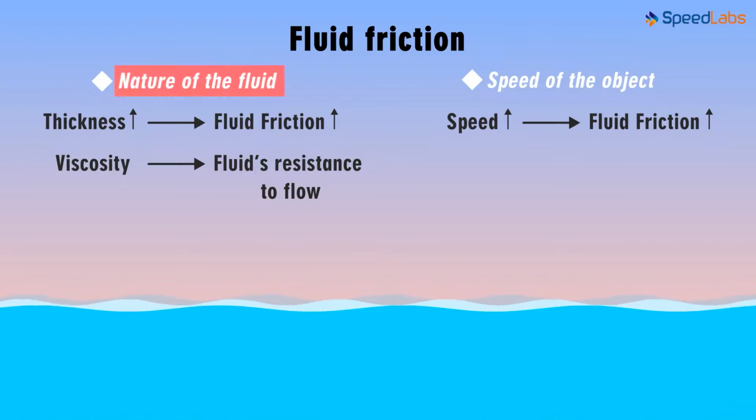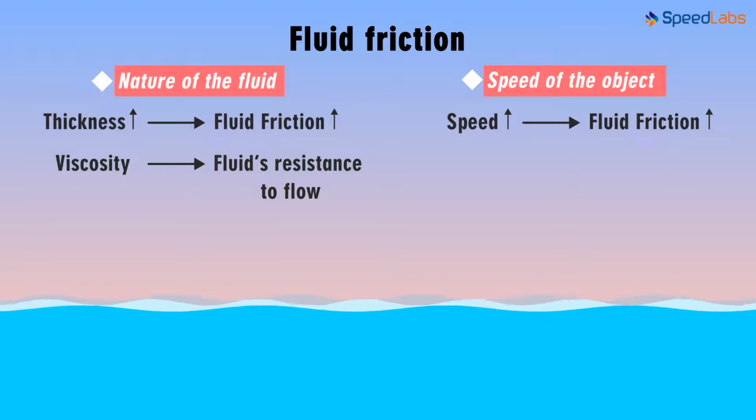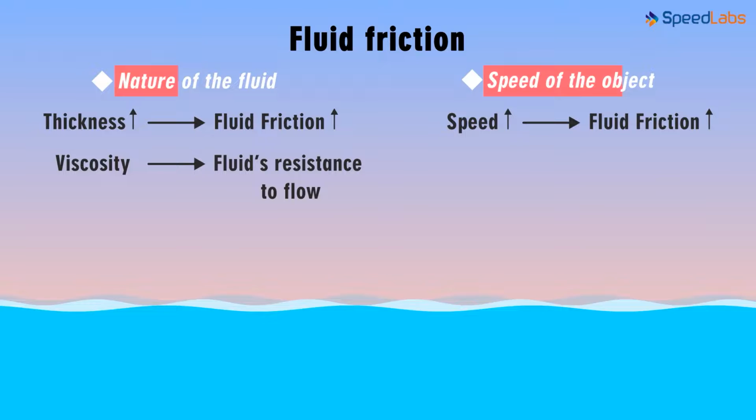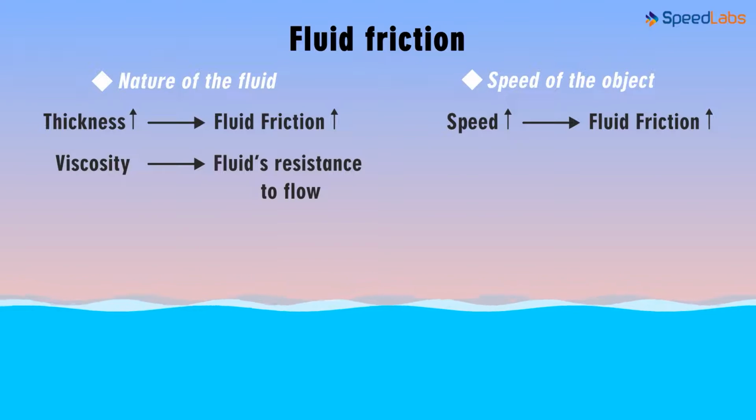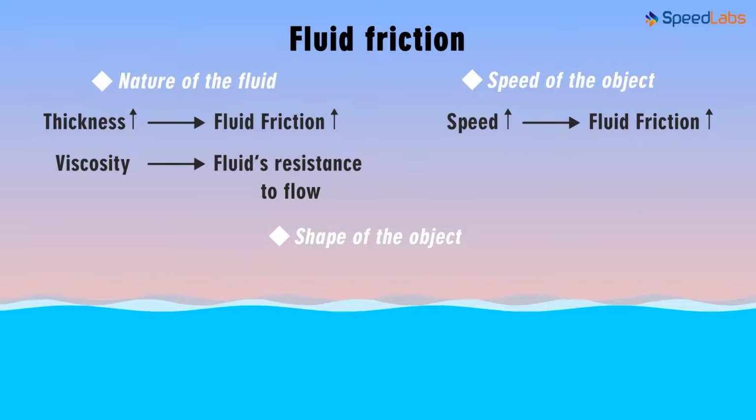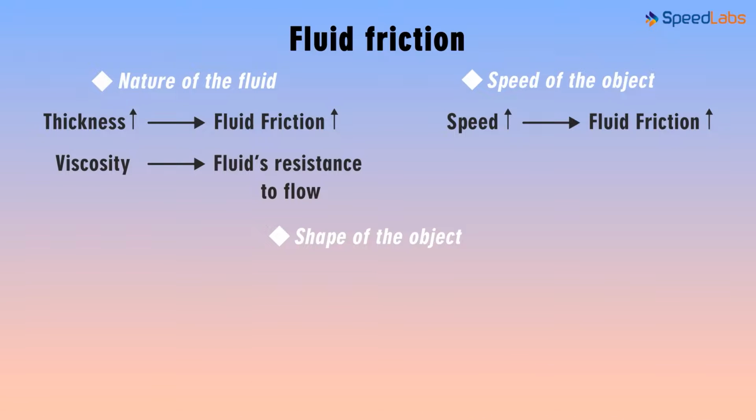Apart from the nature of the fluid and the speed with which the object is traveling, is there any other factor on which fluid friction depends? Yes, it also depends on the shape of the object. And it's really important that we understand this factor well. Have you ever thought about why aeroplanes are shaped like this? It could just have been a rectangular box flying in the air. How have the fish evolved to be shaped like this? Why are the ships designed to be given this shape? There's a reason for all this.